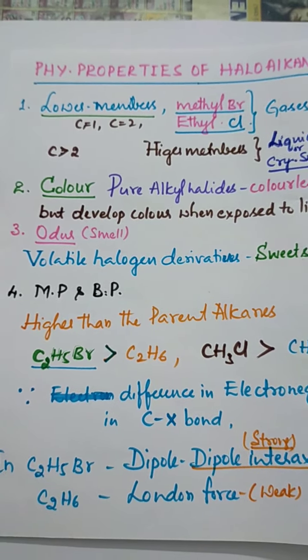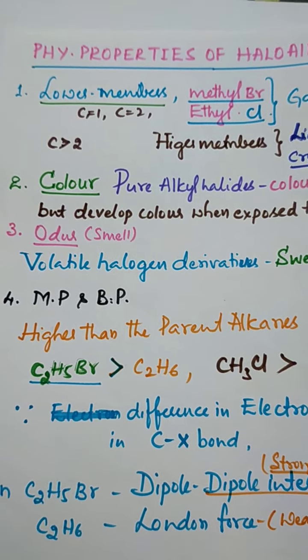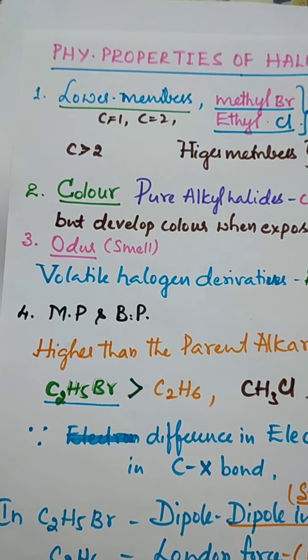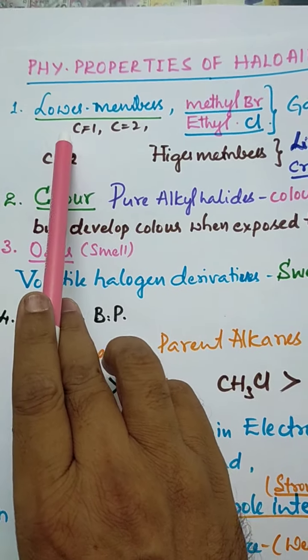We are now at the properties stage of the haloalkanes. What is the first property? The nature of the haloalkanes. So the first one is the lower